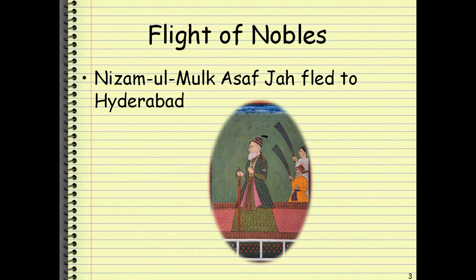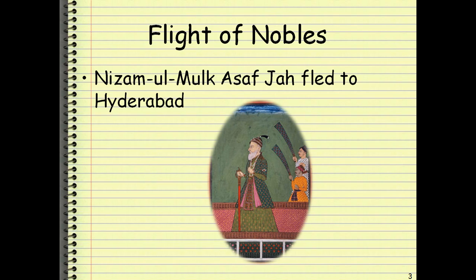Now just as we understood that these later Mughal emperors were a bunch of losers, there was this one fellow, Nizamul Mulk Asaf Shah, who used to be a wazir in the court of Muhammad Shah. And this fellow was very depressed.